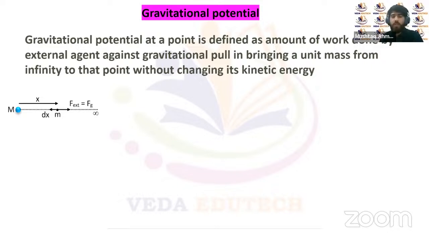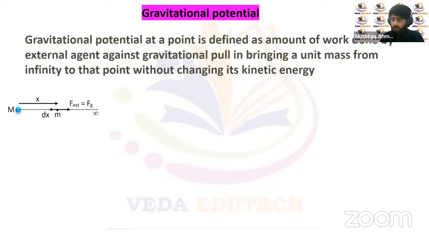So that's the definition of the gravitational potential. It's the amount of work done by the external force against the gravitational pull in bringing a unit mass from infinity to that point, without changing its kinetic energy. So it means that we are slowly and steadily bringing a unit mass from infinity against the gravitational pull to that point. This is what we call the gravitational potential, for a unit mass.